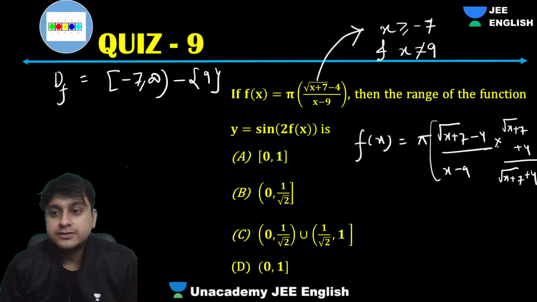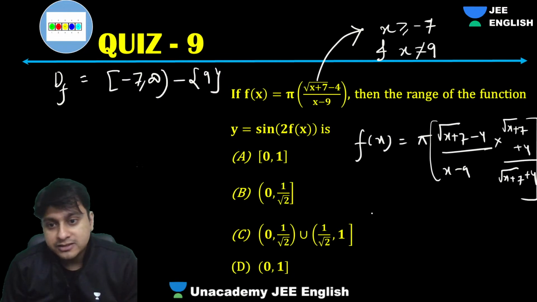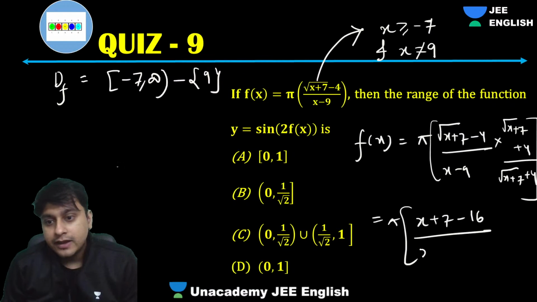I've rationalized it. A plus b into a minus b gives a square minus b square. How much am I getting? x plus 7 minus 16, divided by x minus 9 into root of x plus 7 plus 4.